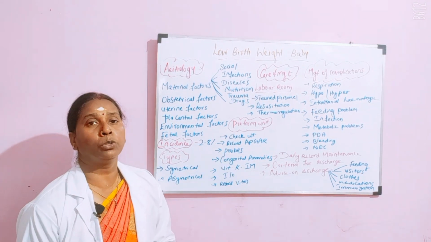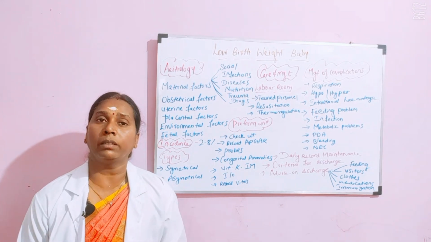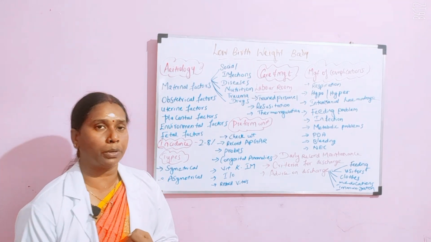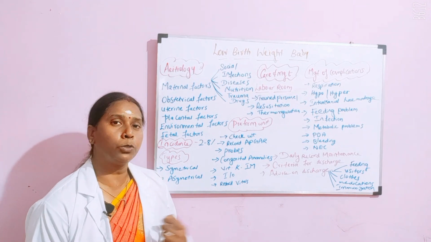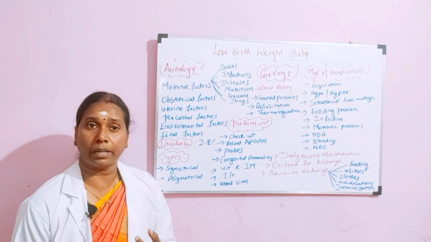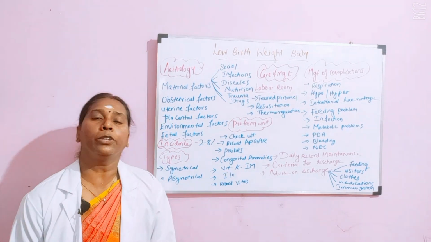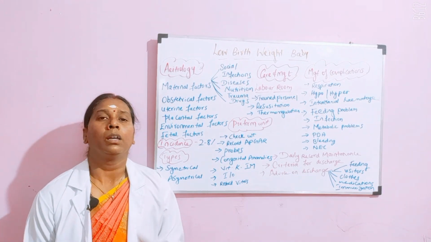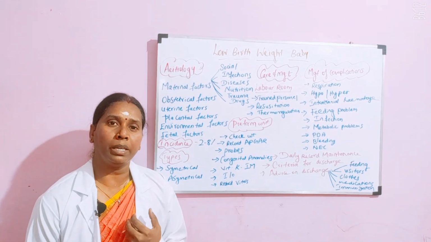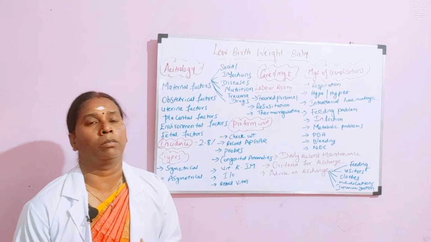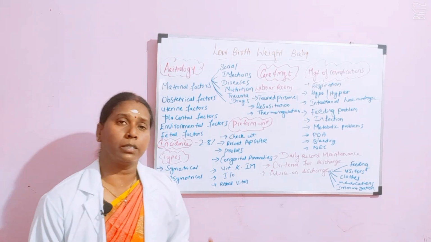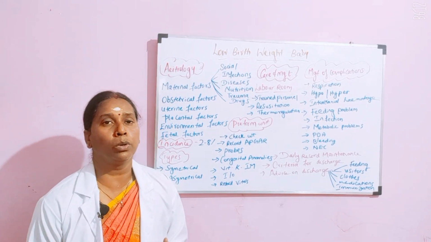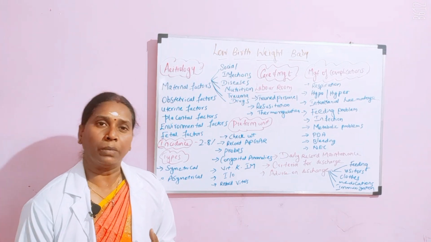Then probes, you have to be careful in assessing the respiratory rate and the temperature. So you will have probes to monitor the respiration and the temperature of the baby. So when you come to congenital anomalies, you have to rule out whether the baby is having any congenital anomalies. Okay, so you do a quick physical examination to rule out whether there is a congenital anomaly or not.